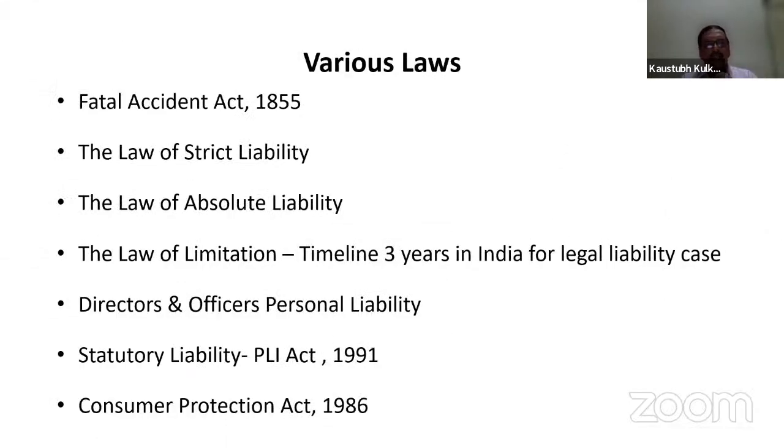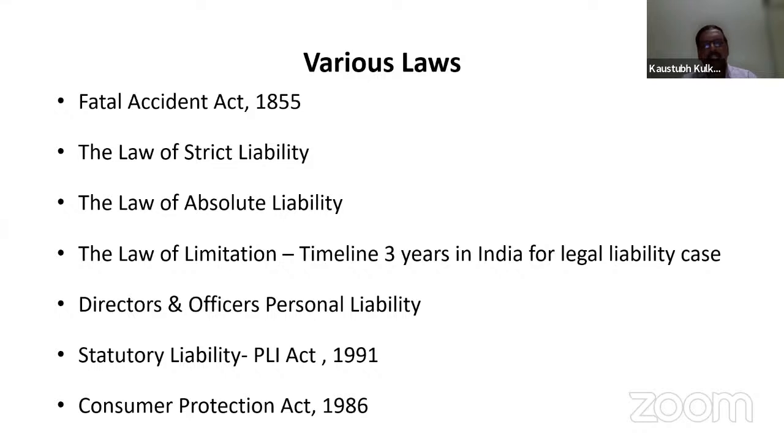There are various laws under legal liability policy. These are the laws: the Fatal Accidents Act 1855, the law of strict liability, the law of absolute liability, and the law of limitation. The law of limitation says that there is a timeline of 3 years in India for a legal liability case.